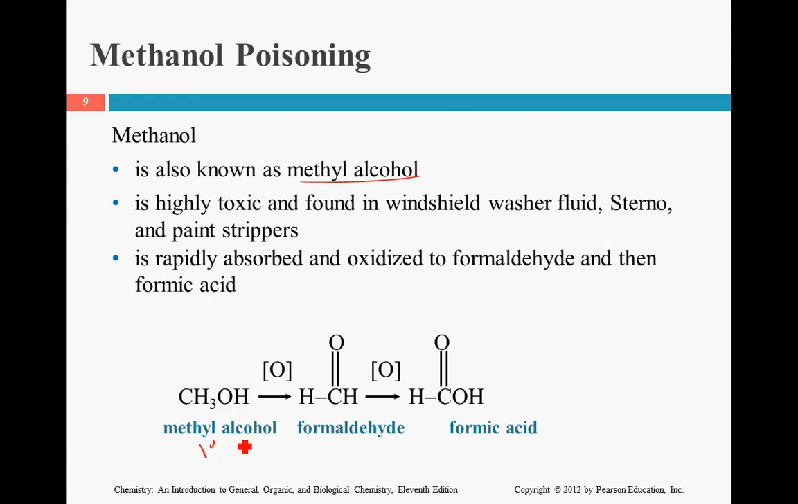When it first reacts and it becomes oxidized, we take away a couple hydrogens. We take away this hydrogen and we take one of these hydrogens away, which is why it's CH2 now with a double bonded oxygen. And that's called formaldehyde. And then we can do it again by inserting an oxygen right there to make a carboxylic acid.